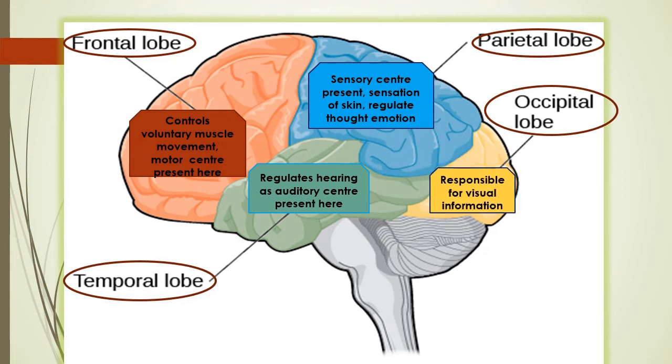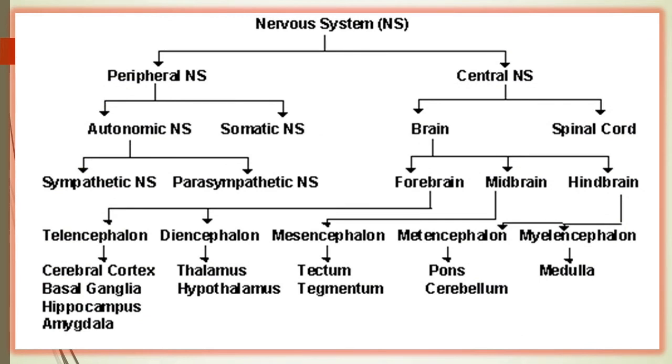So in our brain we have these 4 lobes, especially in the forebrain cerebral hemisphere part. These convolutions are known as the gyri and sulci. More convolution means more neurons, means more intelligence. Into the next part. This is the total nervous system structure.